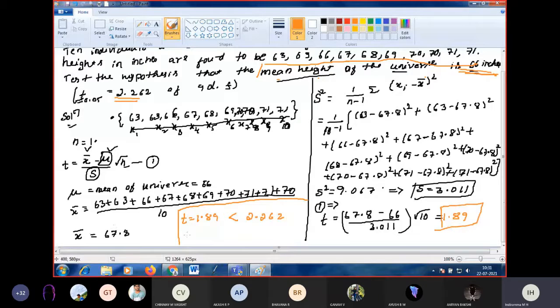Yes, it can be accepted. The hypothesis is accepted. At what level? At which percentage? At the 5% level of significance. Did you clear? 0.05 means 5%, right? Is it clear? Yes, ma'am. Okay. Take down the next problem.